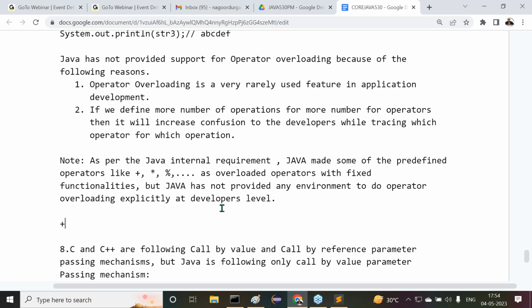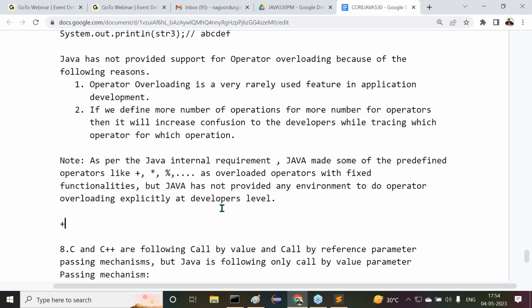What is the definition of operator overloading? Tell me, whatever thought you are having, that is right. Speak out, no problem. More than one operation defined for a single operator, that is operator overloading.